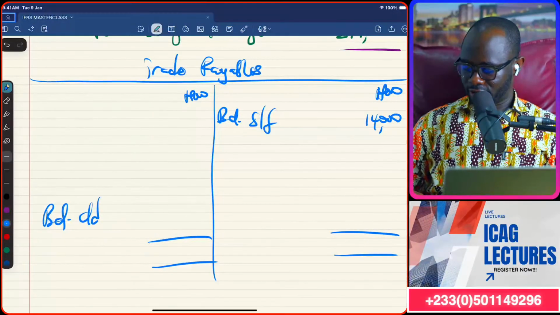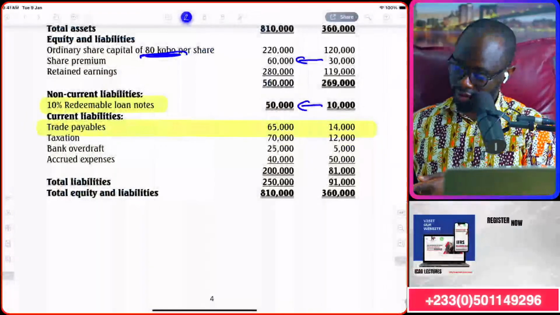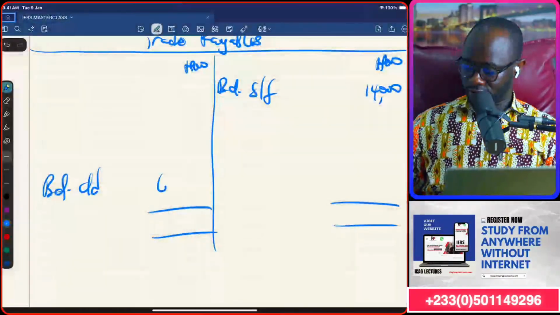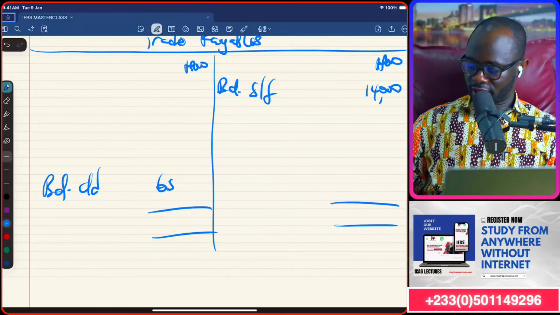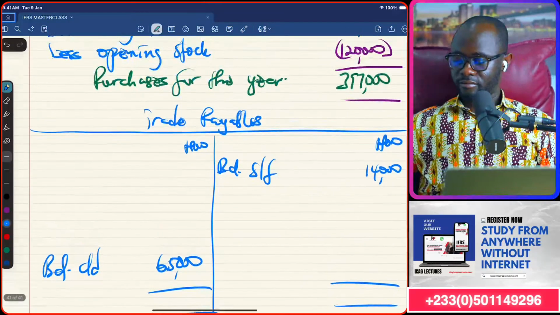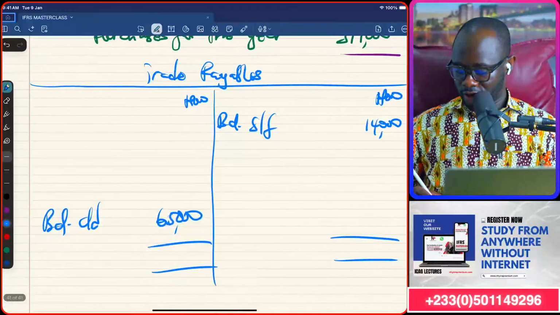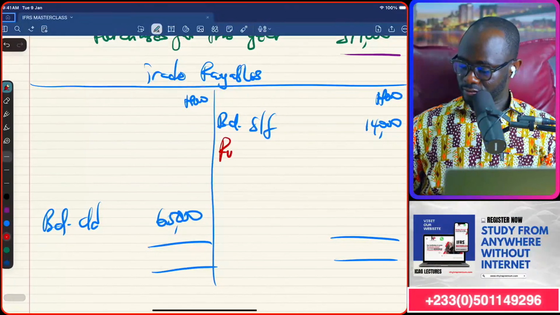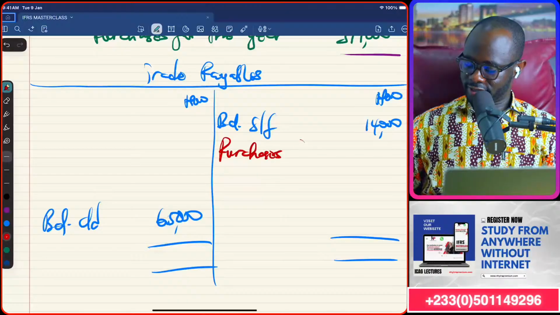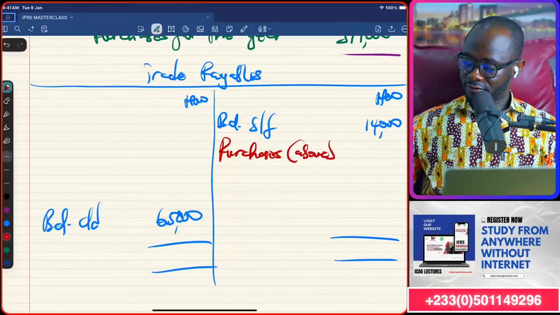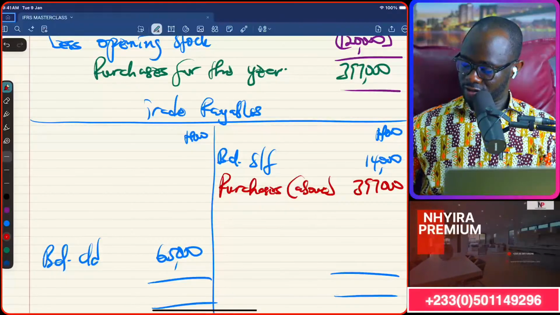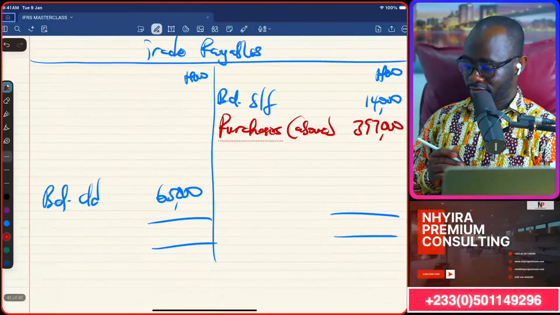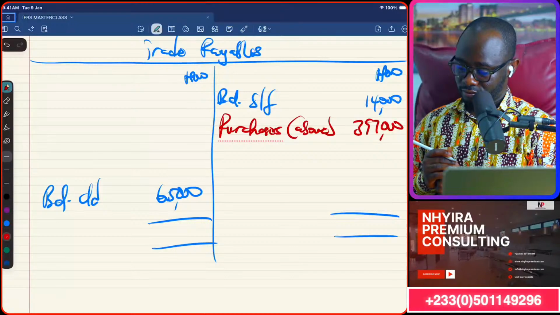Balance carry down, 65,000. Then the purchases during the year will come on the credit side. So purchases from above, 397,000 here for us.